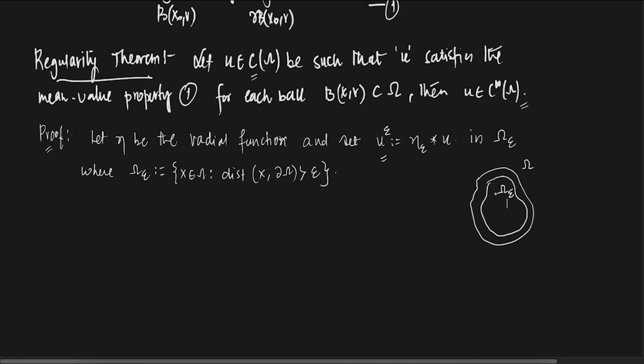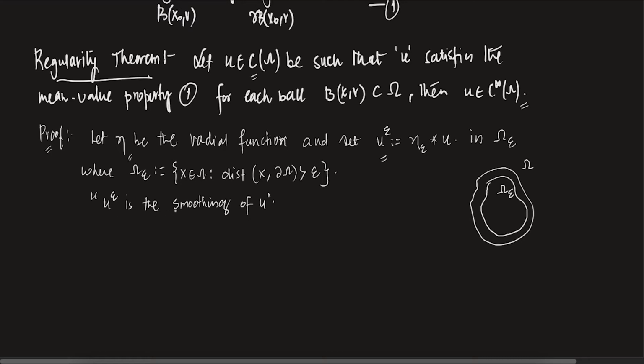First of all, I will define a function u epsilon which is defined on omega epsilon, and that is defined as eta epsilon convolution u. If you remember, we say u epsilon is the smoothing of u. You remember eta, we start with a radial function eta and we define eta epsilon as a mollifier. And u epsilon is the smoothing of u.